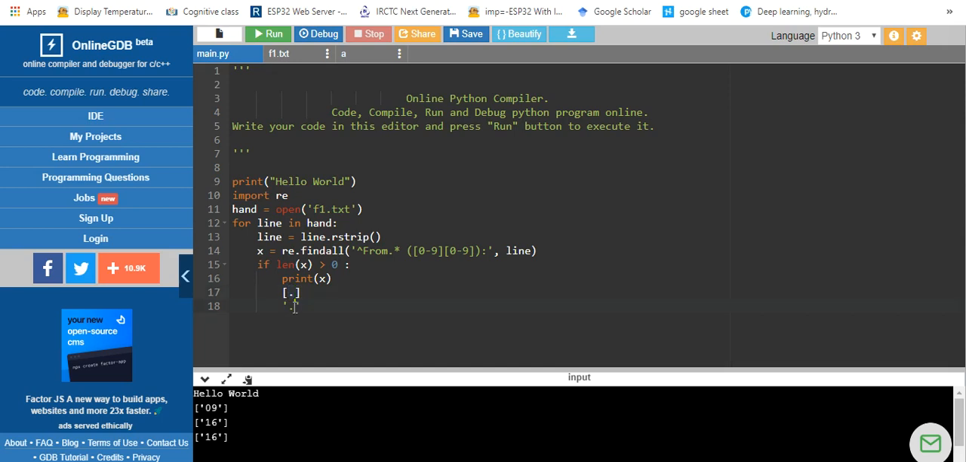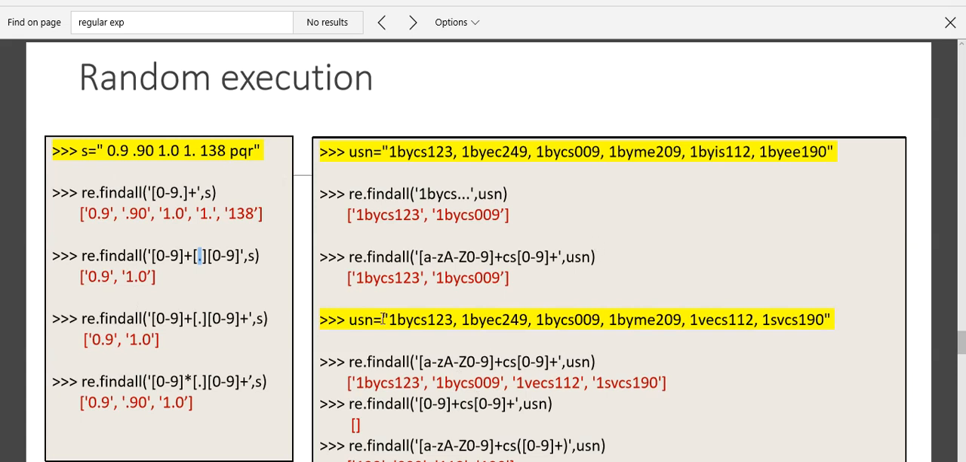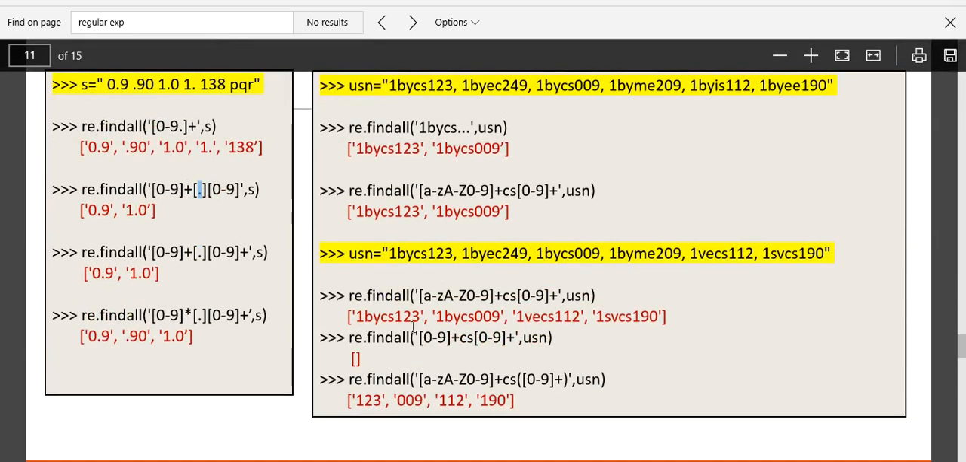When you use dot within a string, it says any character. Dot followed by star says any number of characters. If you have only dot, it says a single character. Okay, so if you go through all these examples, you will be able to understand.